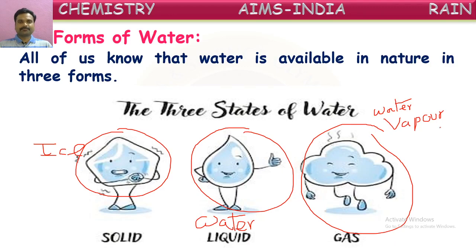So in this way, water can exist in three states. Those three are the solid form, commonly called ice; the liquid form, which we know as water; and in the gaseous form also water exists. That gaseous state is called water vapor or vapor. In these three states, water occurs. So about these three states, let us see a few things now.